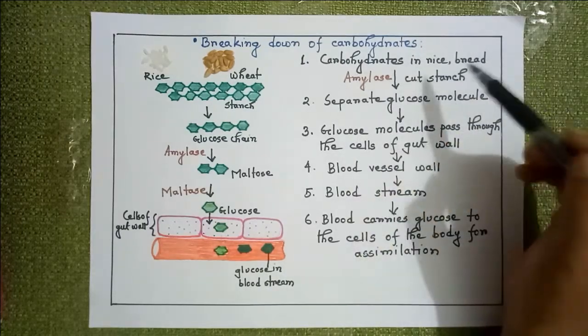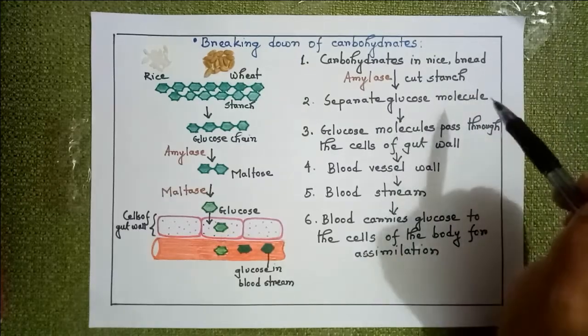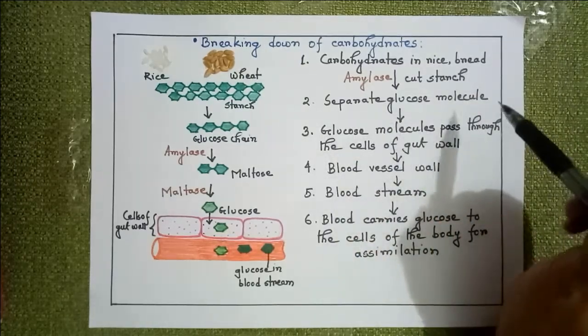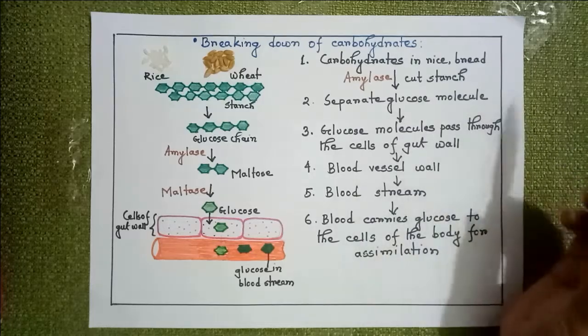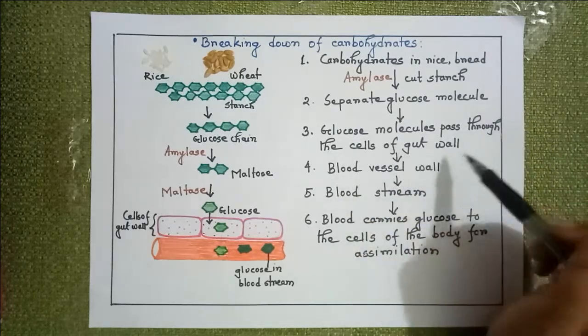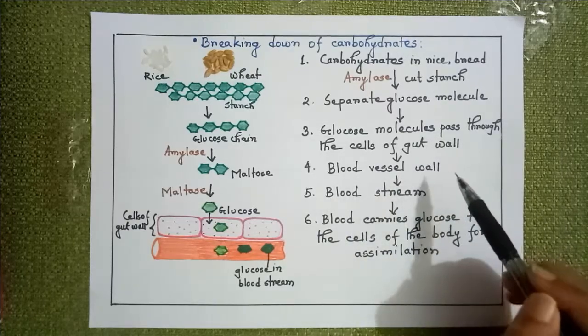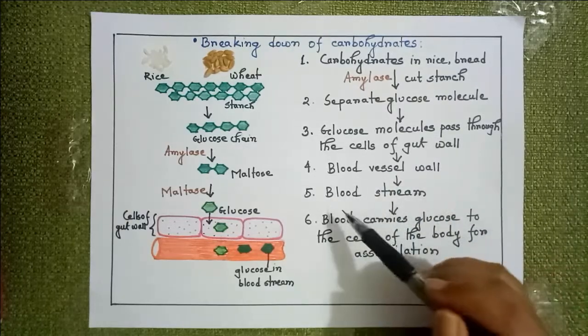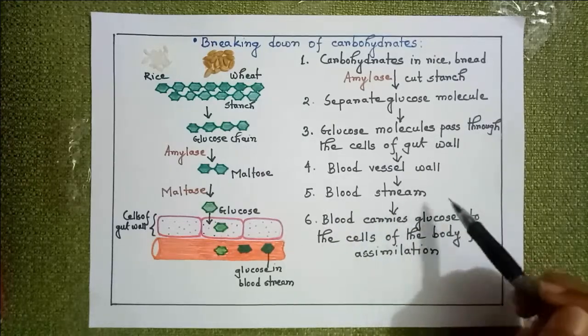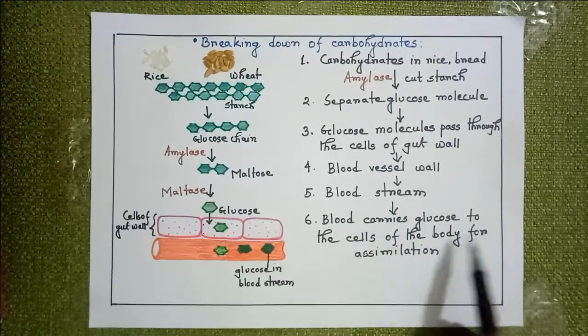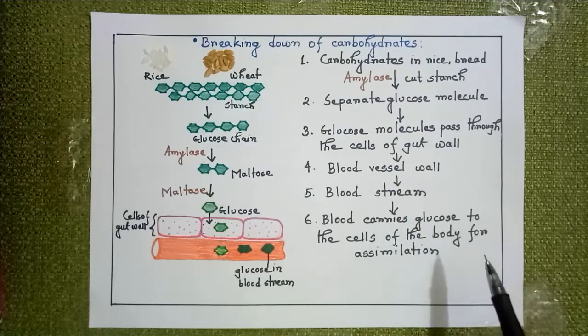So carbohydrates in rice, bread, potatoes will be cut down by the enzymes. Then glucose molecules are separated. Then these glucose molecules pass through the cells of the gut wall. Then it goes to the blood vessel wall, and from the blood vessel wall it goes to the bloodstream. Blood will carry these glucose molecules to the cells of the body for assimilation. So, for what purpose will the cell use the glucose molecules? Yes, you are right, for making energy.